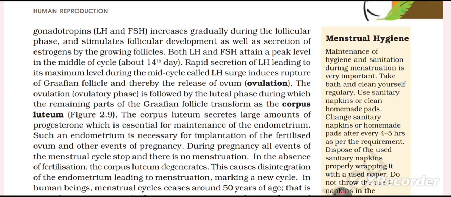The corpus luteum secretes large amounts of progesterone, which is essential for maintenance of the endometrium. Such an endometrium is necessary for implantation of the fertilized ovum and other events of pregnancy. During pregnancy, all events of the menstrual cycle stop and there is no menstruation. In absence of fertilization, the corpus luteum degenerates. This causes disintegration of the endometrium leading to menstruation, marking a new cycle.